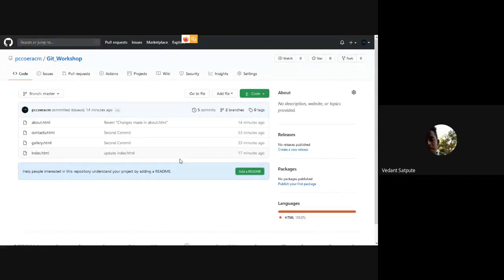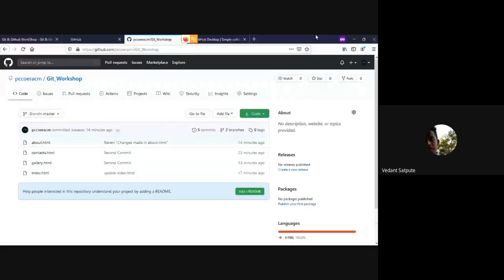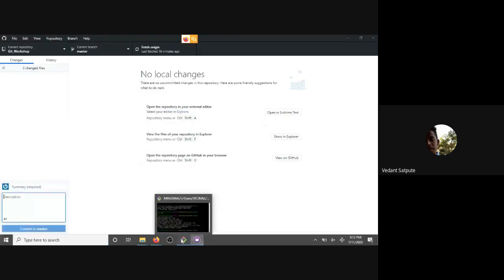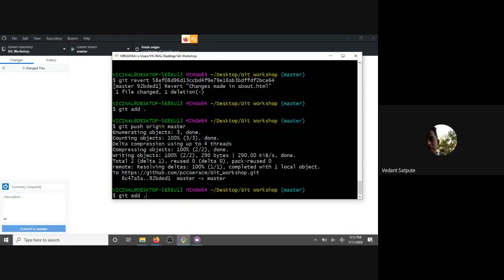How could we add an existing repository? Actually, suppose you have git remote add origin.